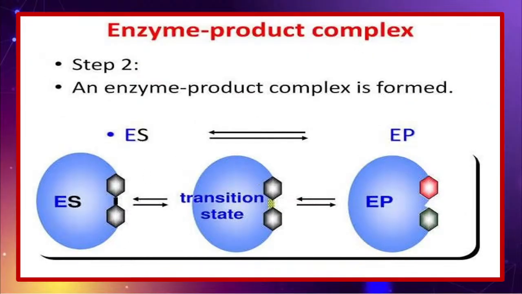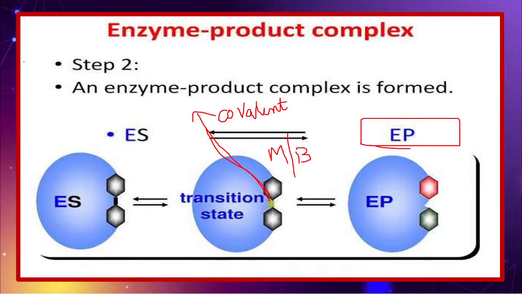But friends, this is the statement I want every student to remember. This is the transition state. I have clearly explained it to all of you. Friends, the transition state is the state where making of the bond or breaking of the bond is taking place. Now, what kind of interactions can we observe here? Friends, here the interactions are covalent interactions. We will break that particular covalent bond, or we will make that particular bond, and we can make the product.